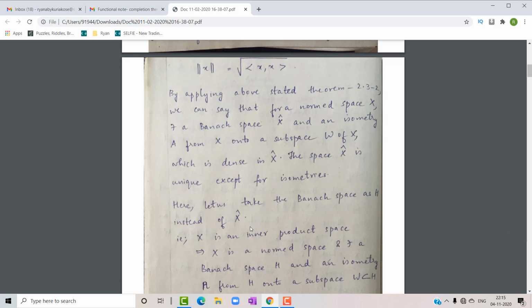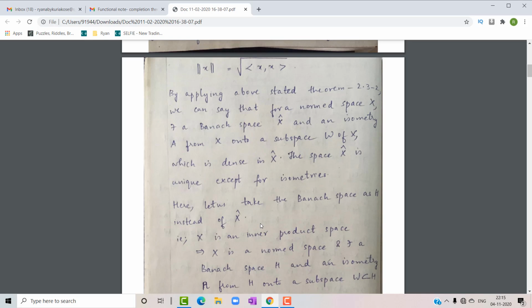Here we are going to take the Banach space named as H instead of X cap. Down the line sometimes you might see X cap or sometimes you might see H, where both refer to the same thing. H is equal to X cap is what I have named it throughout the proof.